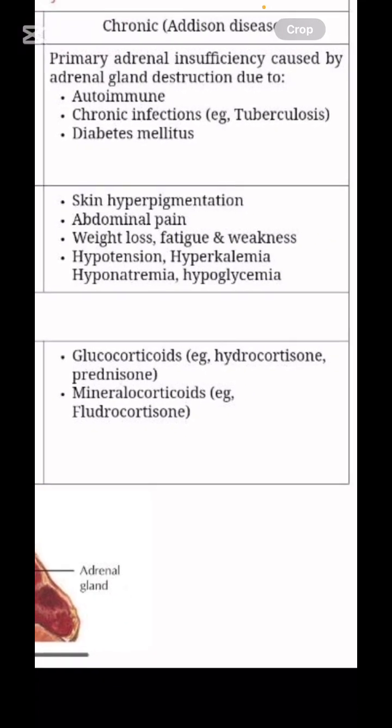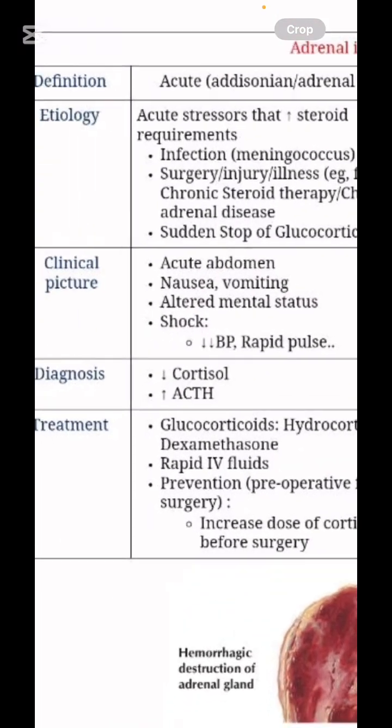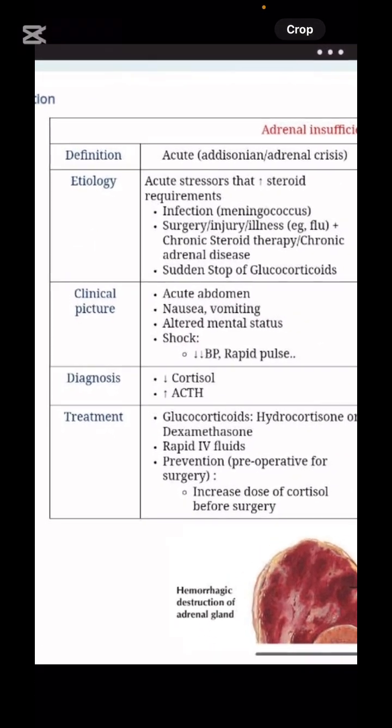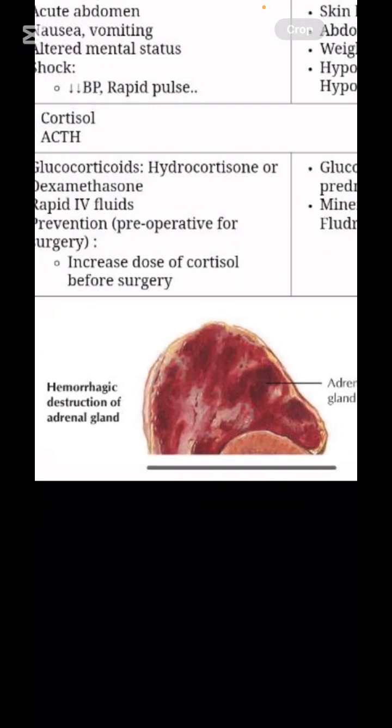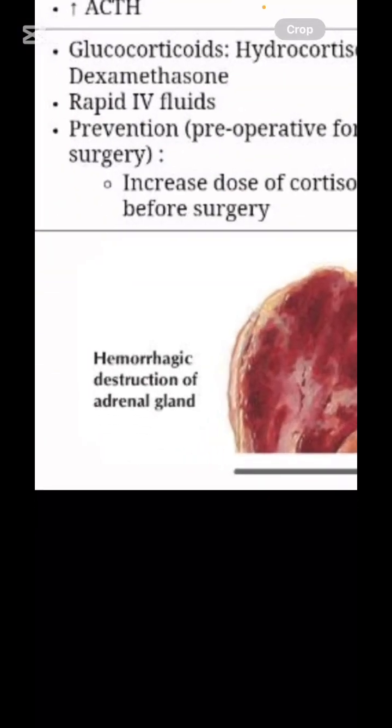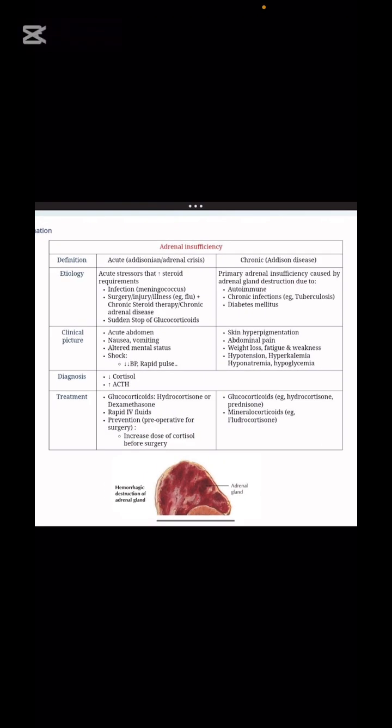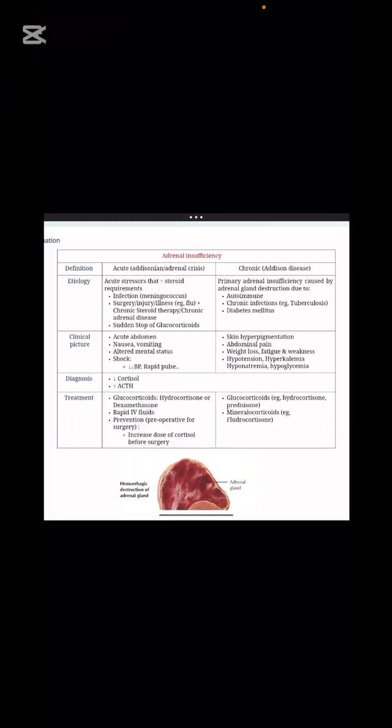How can you treat it? Glucocorticoids. And the clinical picture of the acute cases is what? Acute abdomen, nausea, vomiting, altered mental status, shock, and many more. This is a picture showing the adrenal gland, and what is it? Hemorrhagic destruction of the adrenal gland. So look at the destruction of the adrenal gland.